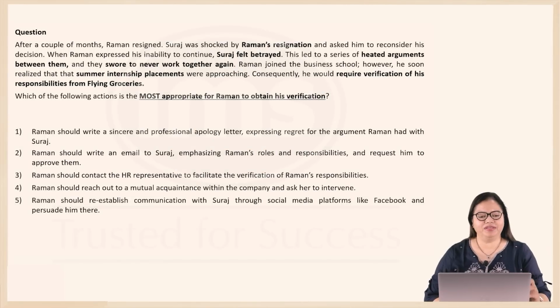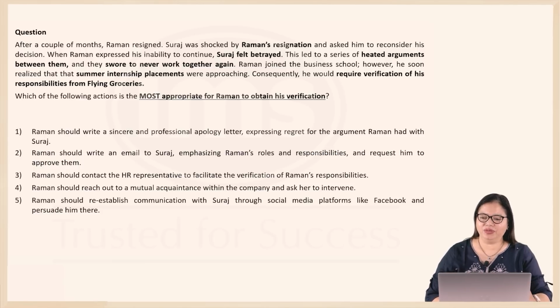Now, in this question, after a couple of months, Raman resigns. And Suraj is shocked by Raman's resignation because he did not expect this. It was not informed in advance. And so he asked him to reconsider his decision. When Raman made it clear, Suraj felt betrayed. That led to a series of heated arguments, and they swore never to work together again.